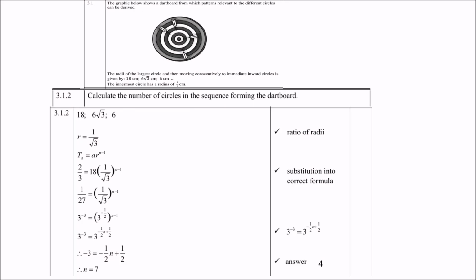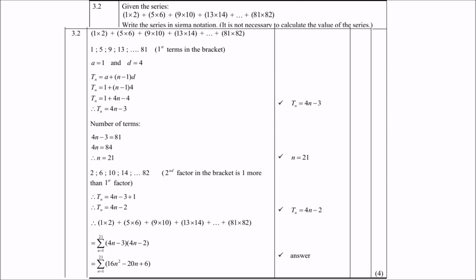3.2, which is a slightly more challenging example. This is your level 3, level 4 example, where the given series is 1 times 2 in brackets plus 5 times 6 in brackets plus 9 times 10 in brackets plus 13 times 14 in brackets, up to 81 times 82.